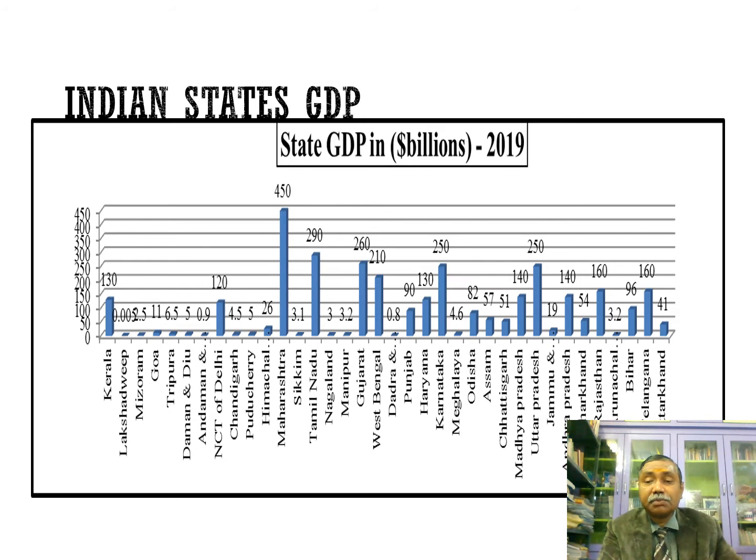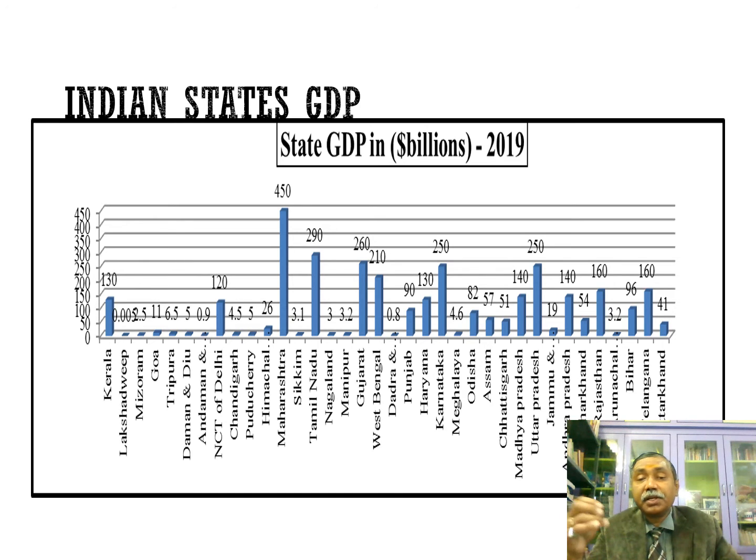This is important: this is the GDP. This graph shows that the top 5 economies in the country are Maharashtra, Tamil Nadu, Gujarat, Karnataka, and Uttar Pradesh. There is a huge gap between Maharashtra and Tamil Nadu as well.